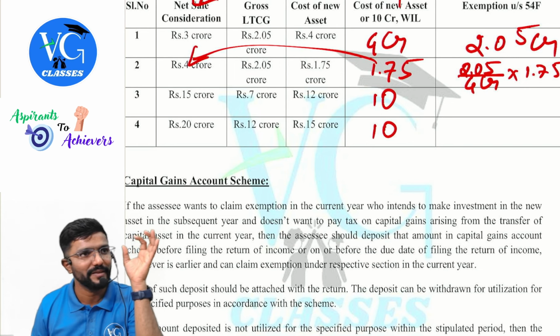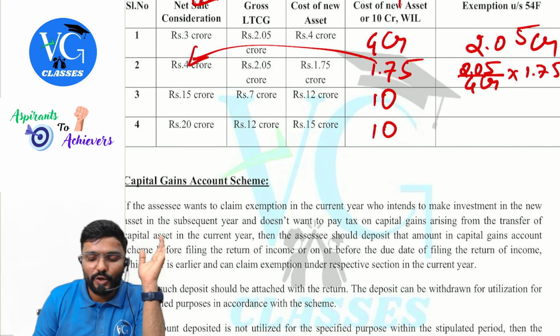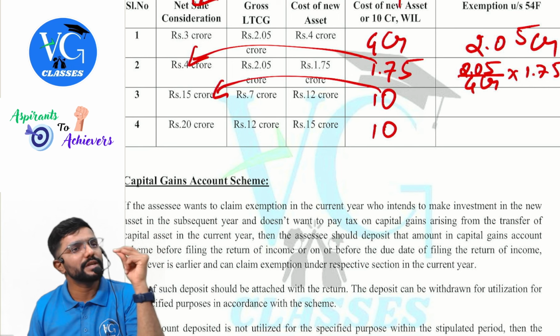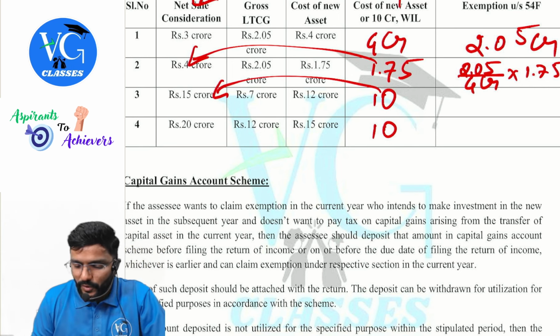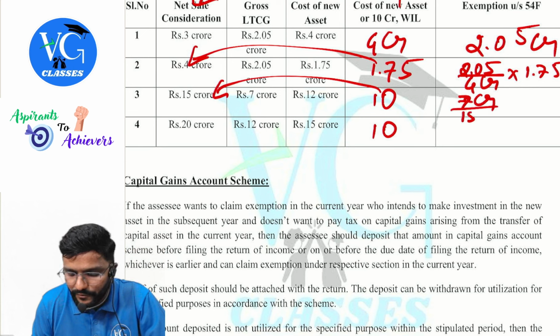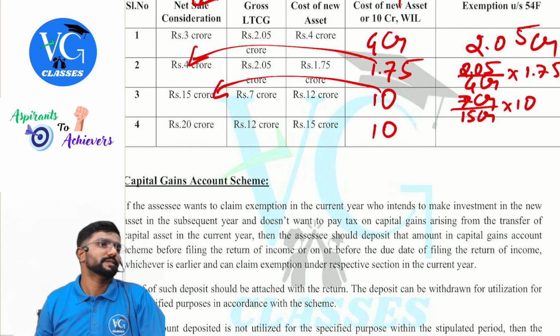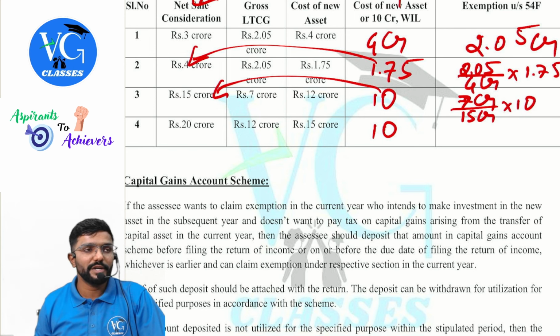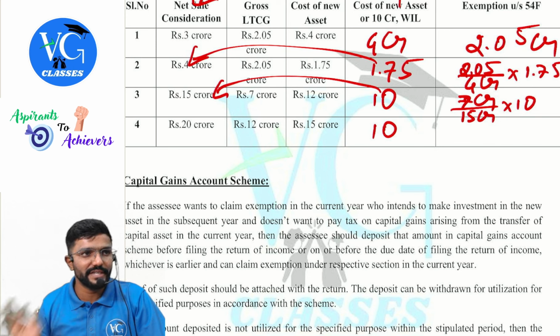Next, 10 crore is less than 15 crore, so the same math: gross gain 7 crore divided by net sale consideration 15 crore into cost 10 crore. Don't take 12, we have already restricted it to 10.